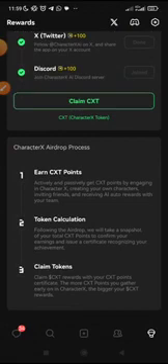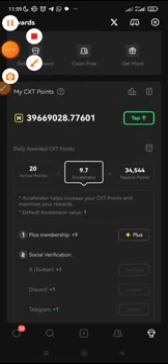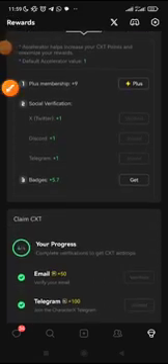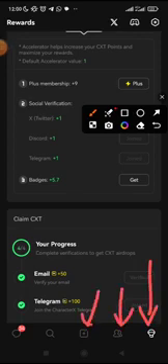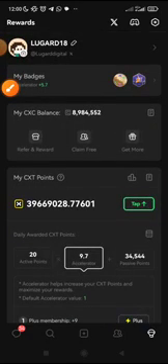Now, even if you are a new user and you've not registered before, you can still get started on characterX. Click on the link below this video and follow the instructions and the prompts. Then you will see register with Gmail, use Google, and then you register your account. Once you've registered your account, you are going to see your app showing in this format. And you see some buttons downward, different buttons with different functions. Just make sure you follow all this information that I'm giving to you here.